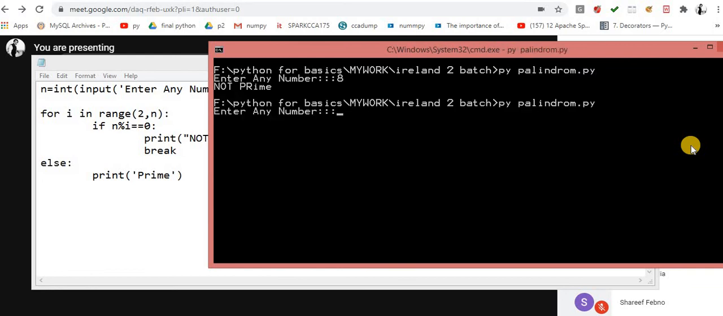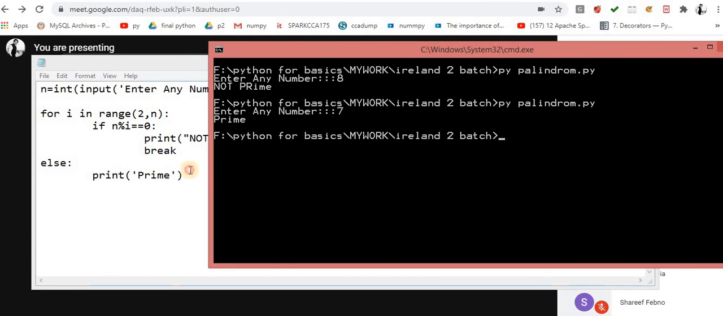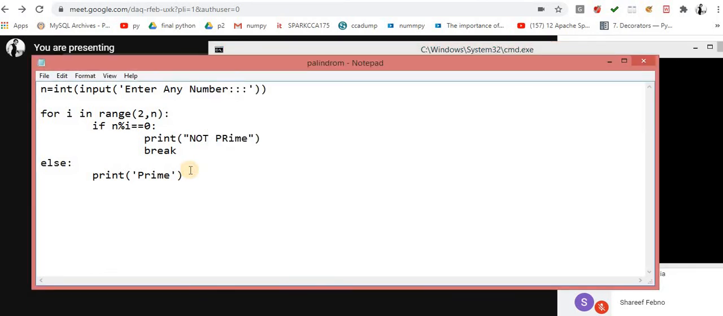Now it works fine. Yes, because in the first code I didn't start with break. That is one scenario, and this is another scenario. Good, it can also work fine. So does anyone have any question till now?